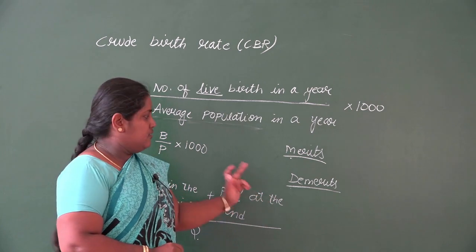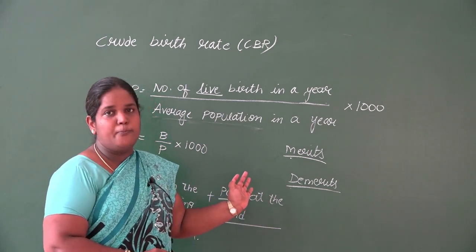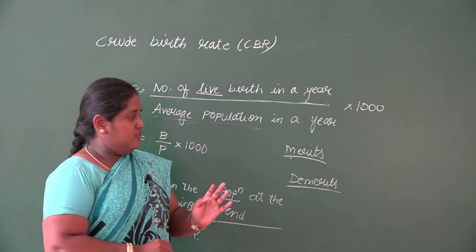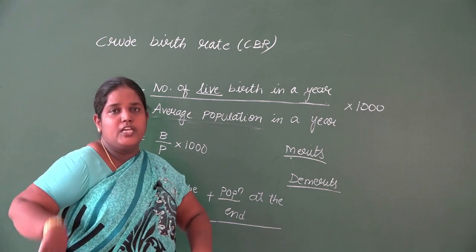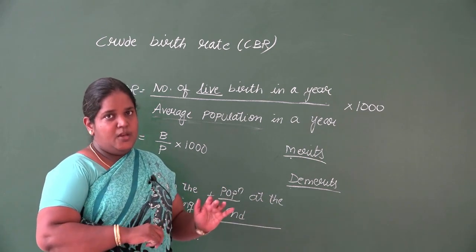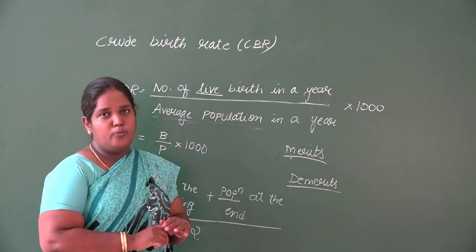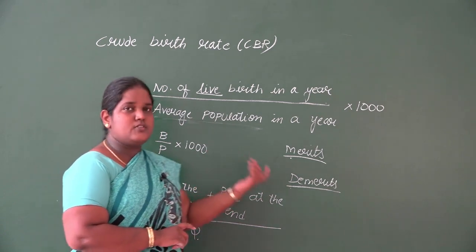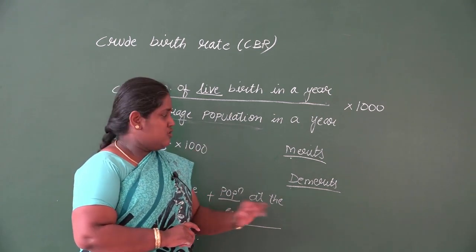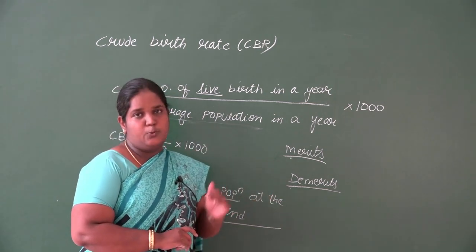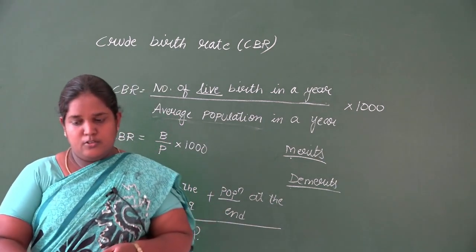Here the age and sex composition is not considered, and this method cannot be used for comparing two or more populations. You can study only that particular place, but you cannot compare two or more populations. If you have to compare, you have to use another method. By using CBR, we cannot compare. So these are the advantages and disadvantages of the crude birth rate.